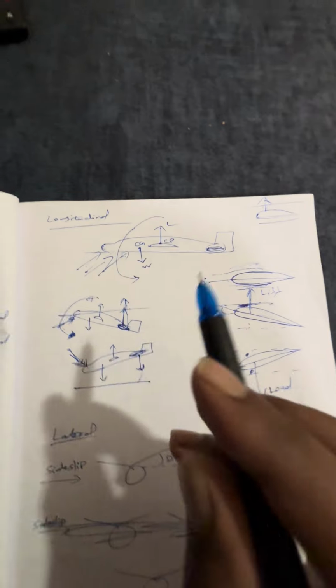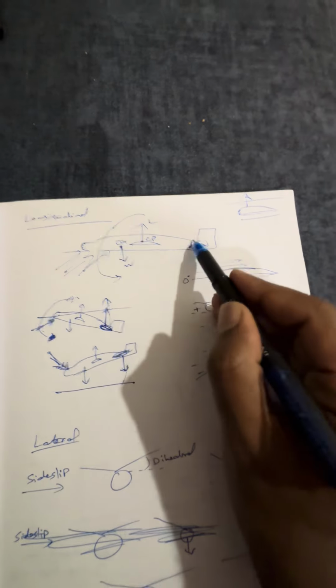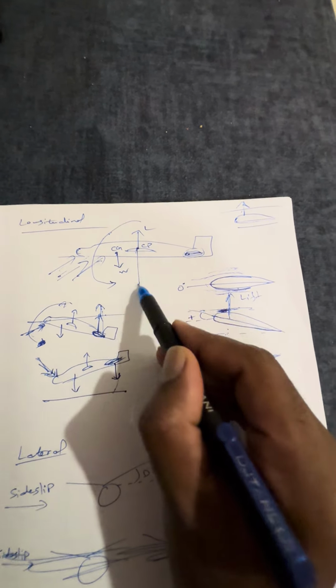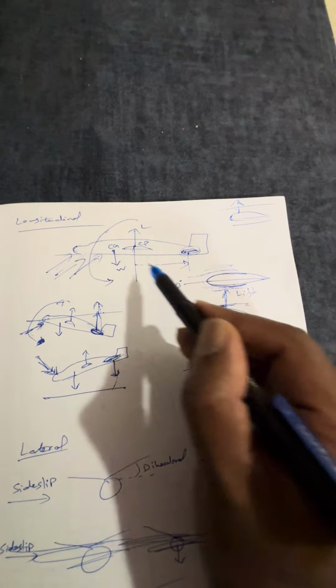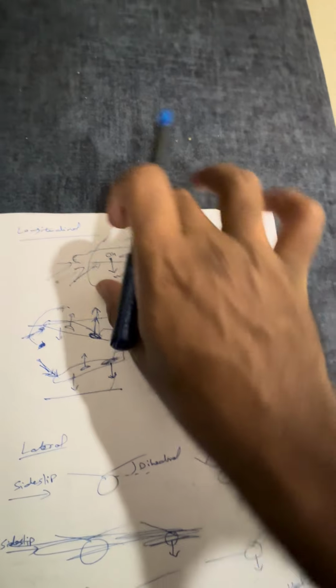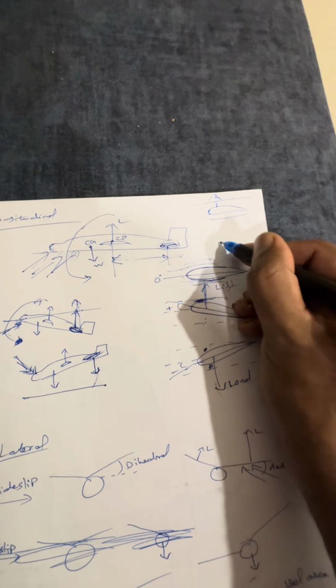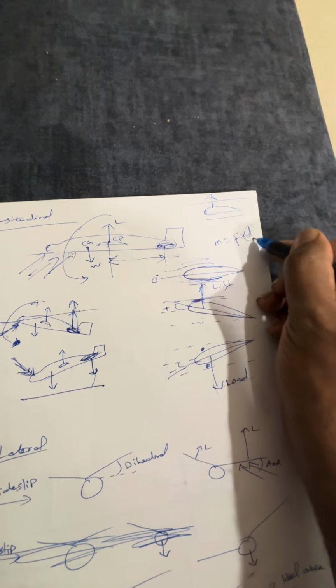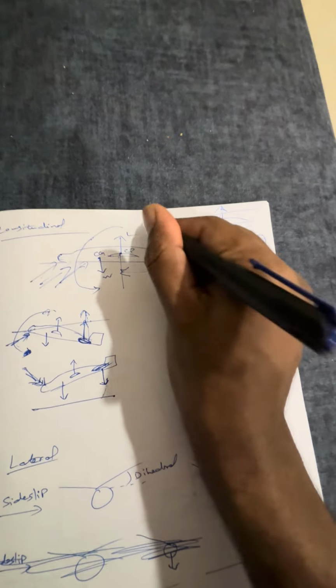Okay, so what is very important for us in this is the location of this tail. How much distance it is from the wings. This distance is very important. The more distance you have, the more moment we get. Okay, what do you mean by moment? Generally, force acting at a perpendicular distance, right? So if the distance is more, the moment you get will be more.